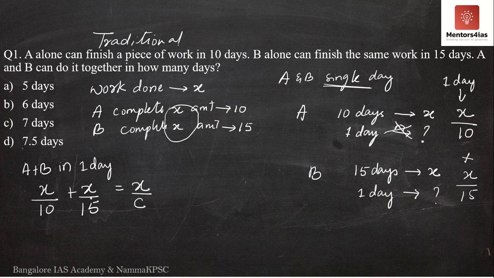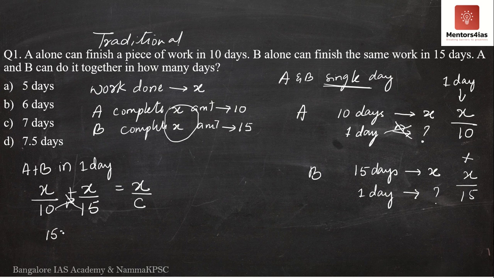So the LCM of 10 and 15 is what? The LCM of 10 and 15 is nothing but 30. So you should take the denominator as 30 and then multiply X by its respective multipliers for 10 and 15, that is 3 and 2. However, I do not prefer taking LCM always. I consider straight away multiplying these two denominators. So I'll multiply 15 here and I'll multiply 10 over here.